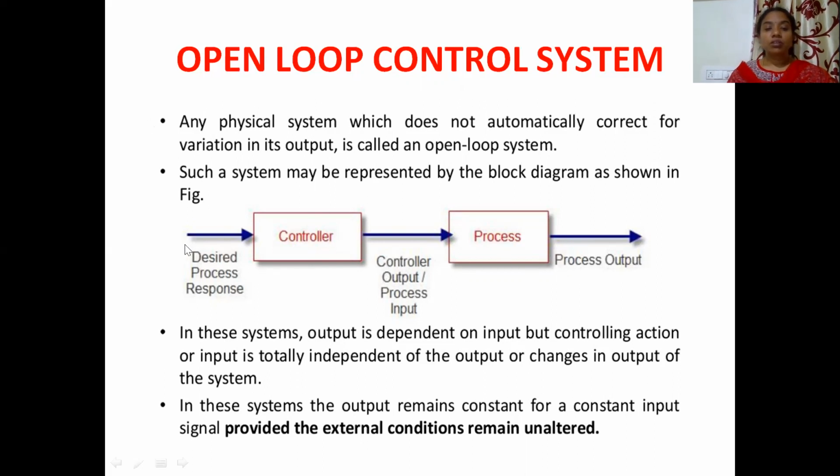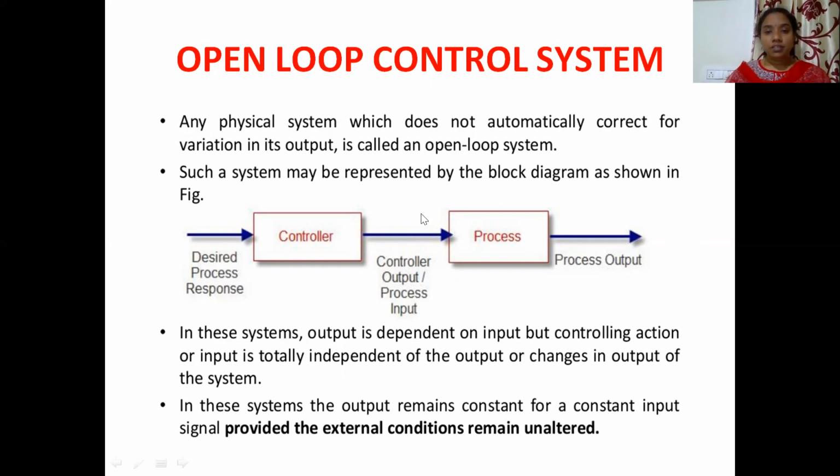Your desired process response is given, whatever response you want. Next, the controller output, which is the process input, is given to the process, and then you are going to obtain the process output. This is what is shown in the block diagram represented here.